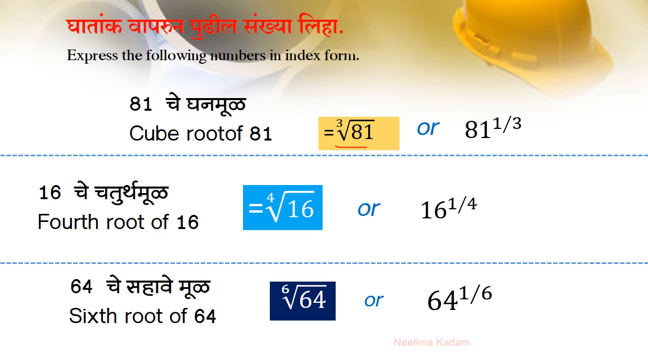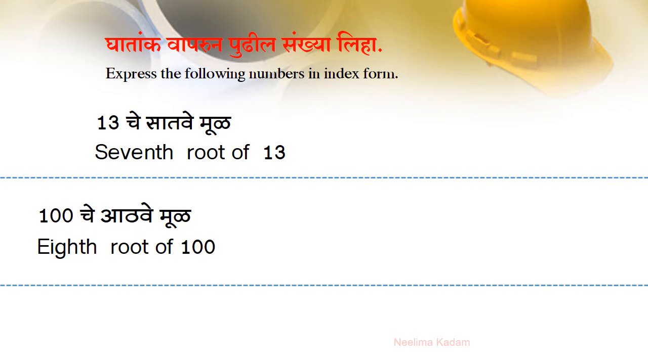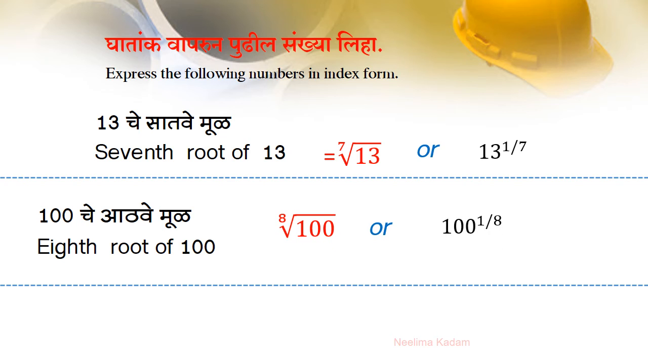So this is the way we write it with the help of radical sign and in the index form. Seventh root of 13, or 13 raised to 1 upon 7. Eighth root of 100, that is with radical sign and in index form.